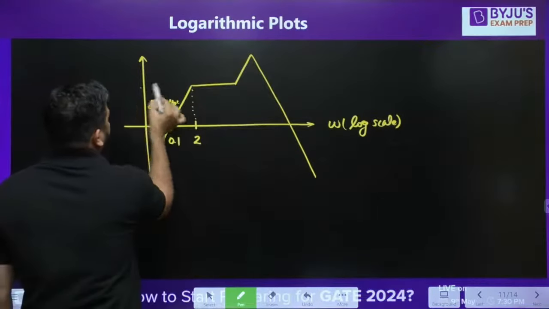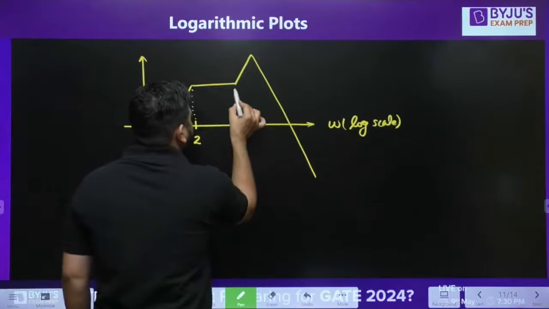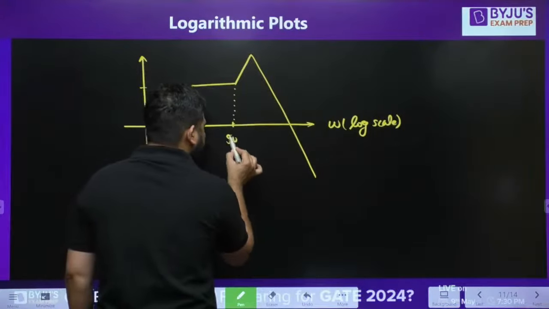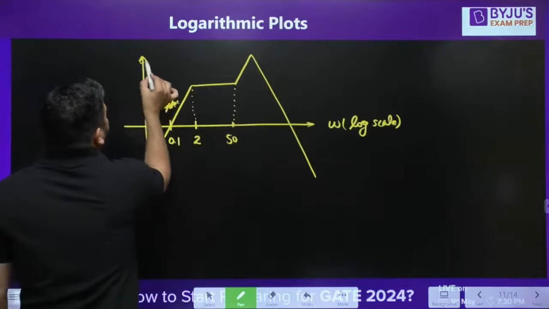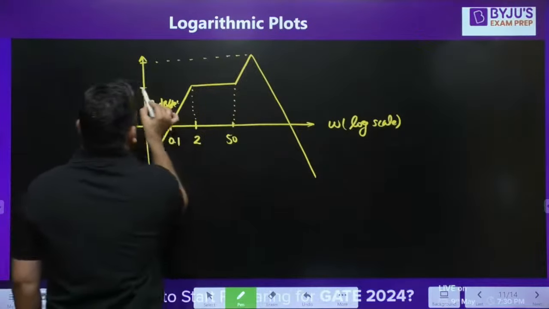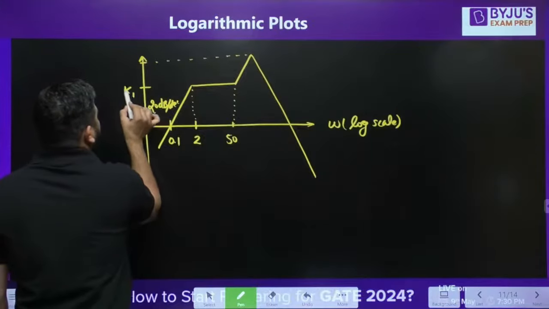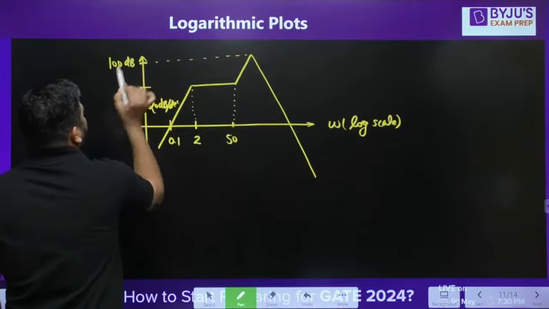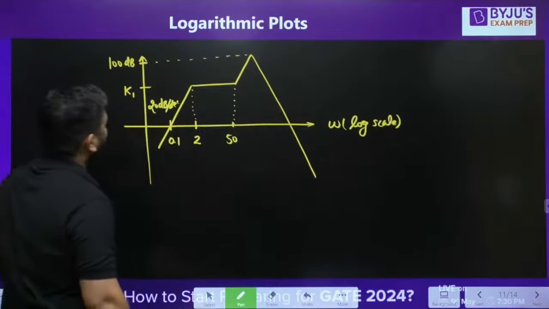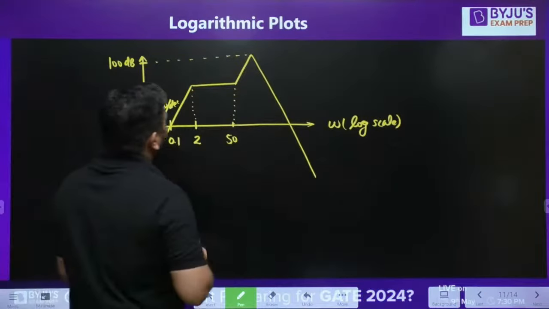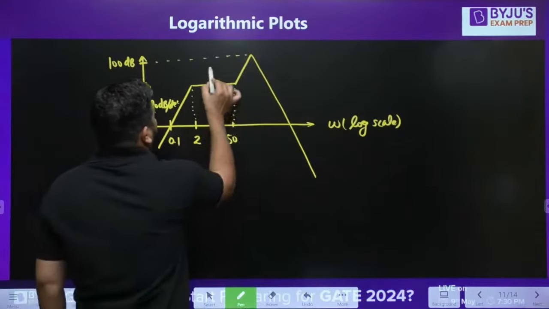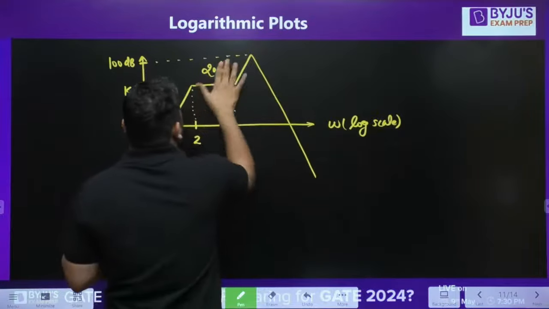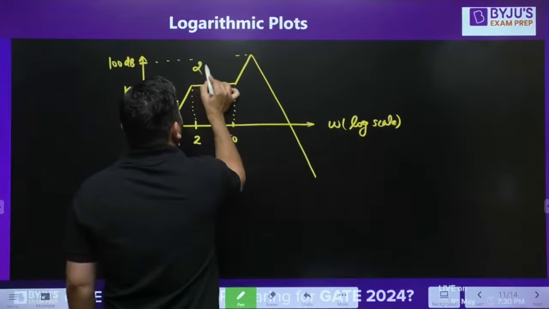Now I call this frequency 50 radian per second. And this height is represented as K1 and this height is represented as 100 dB, 100 decibel. And the slope is 20 dB per decade.